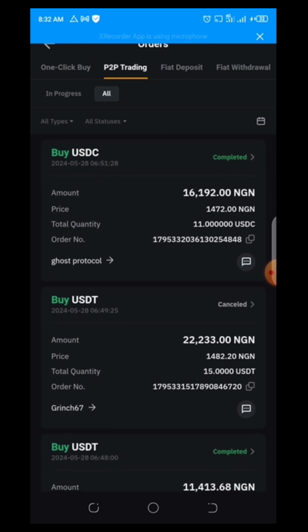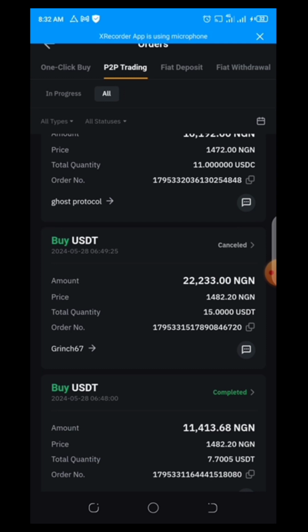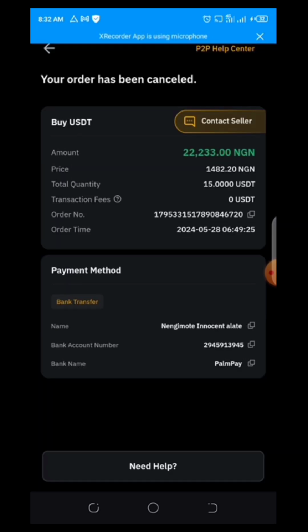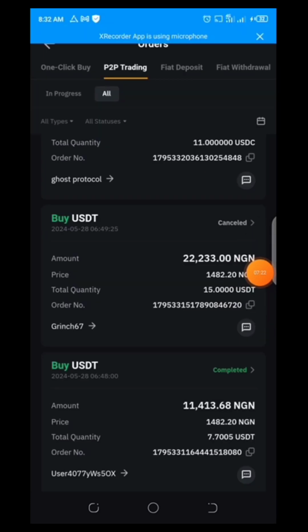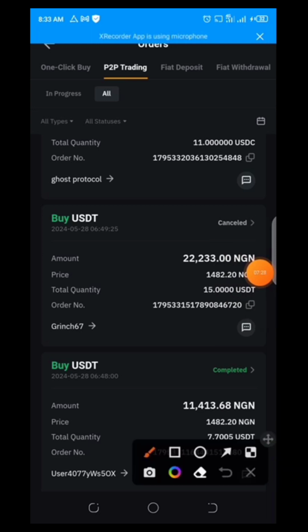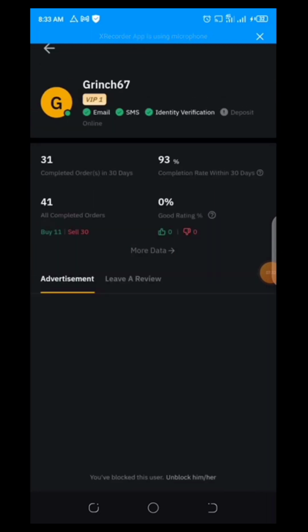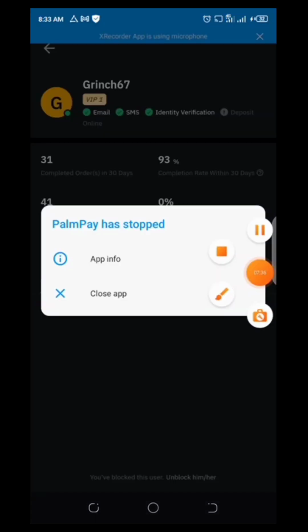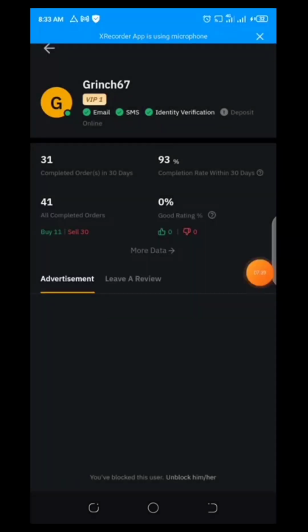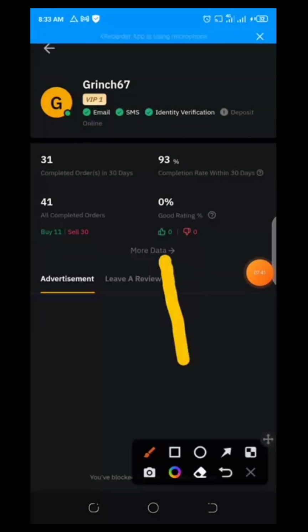So okay, look at this one here. That one that was cancelled has been on dispute for almost 3 days now. Now let's look at this one here, this one that shows cancelled in the middle. So let's click it. Now fine, if you look at this guy, let's try to review his account. To review any trader's account, always click here, this place here. So once you click on that place, let's review his account. Then we click here.